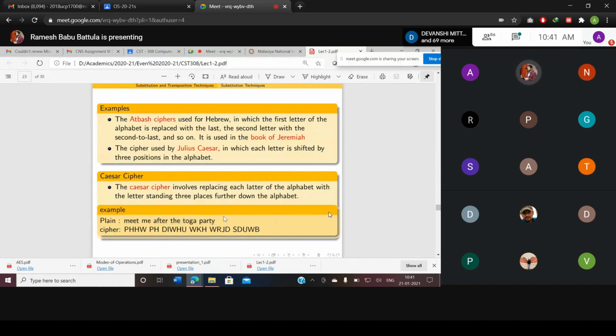This is how I am replacing. M is replaced with P, E is replaced with H, and so on. M, after N, O, P: that means the third letter after is the replacement. M is replaced with P.